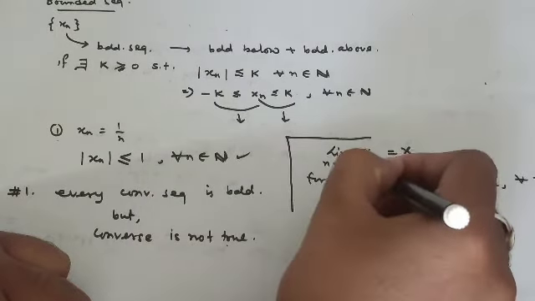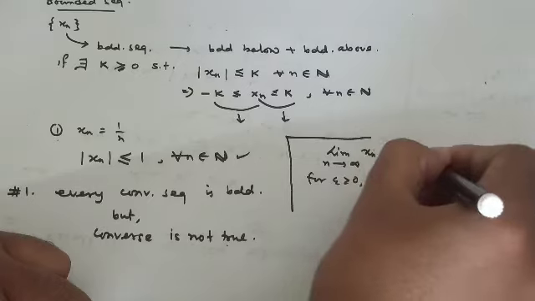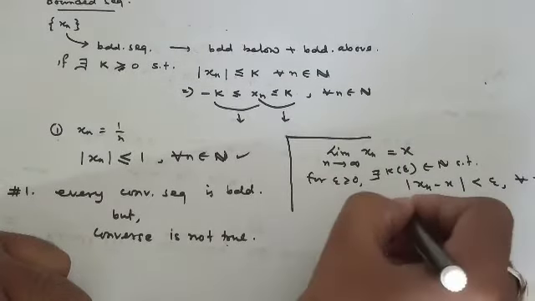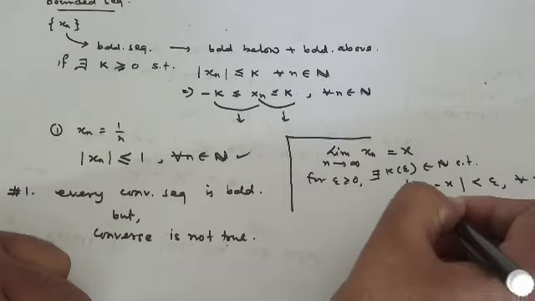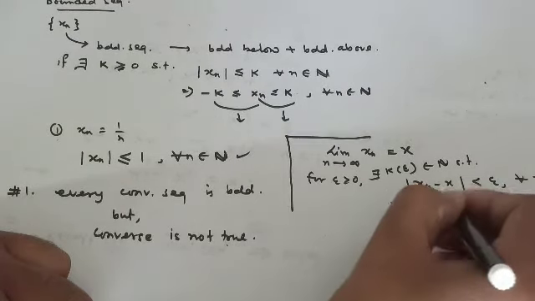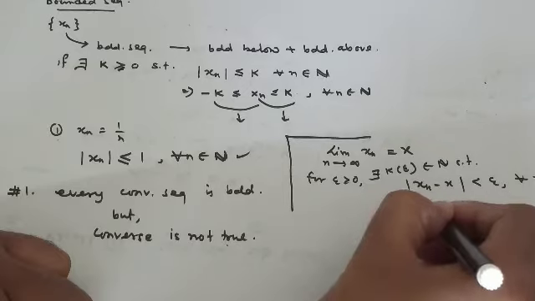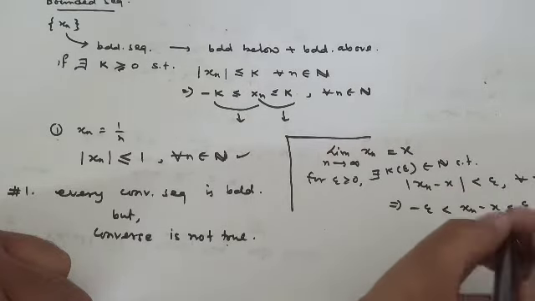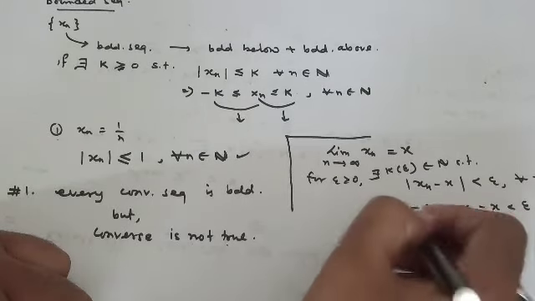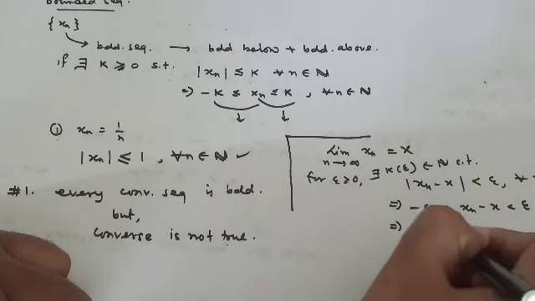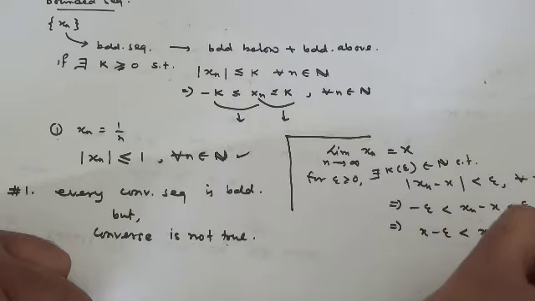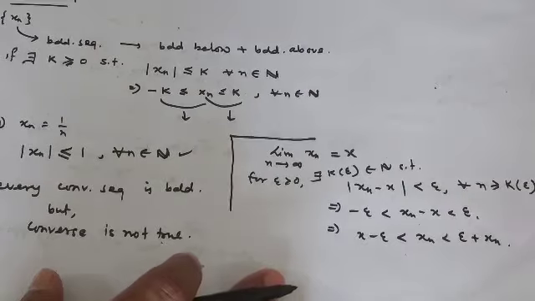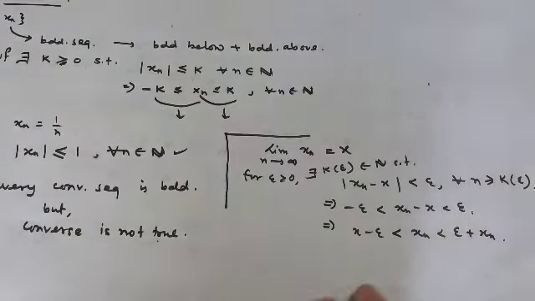That is, for epsilon greater than 0 there exists k epsilon belongs to natural numbers such that this one holds. Now we take minus epsilon less than xn minus x less than epsilon. We fixed our epsilon, and in the very next step we have this sort of thing, which works for all n greater than or equal to k epsilon.